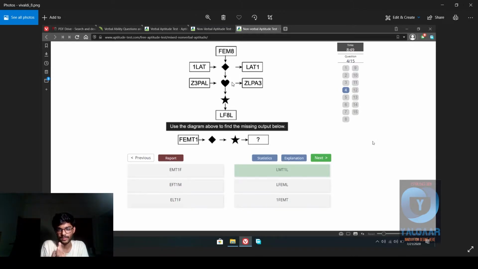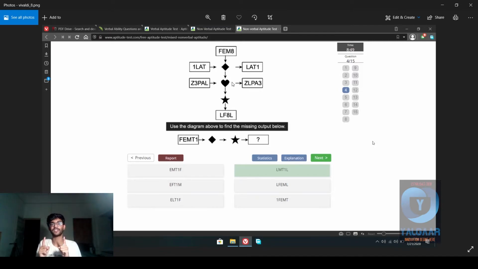So okay, my guess is that what star does is it changes the first and the last letter to L and it shuffles the middle two letters. Or it converts the first and last to L, and the second and second last it turns around.